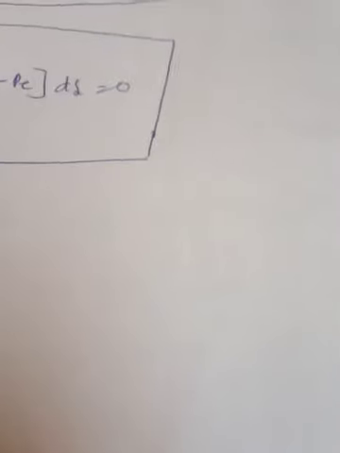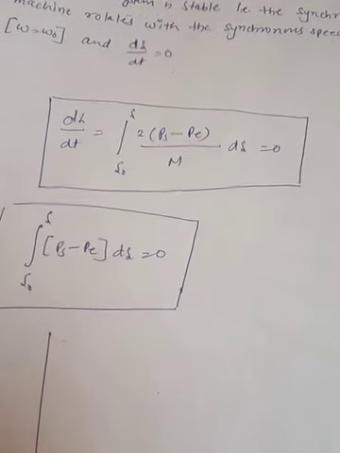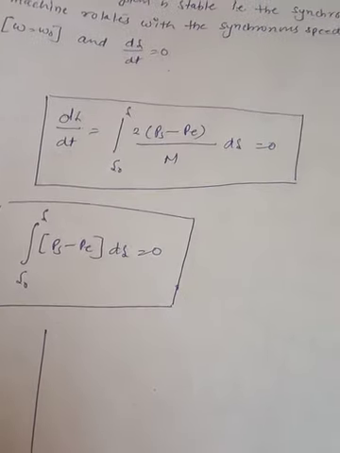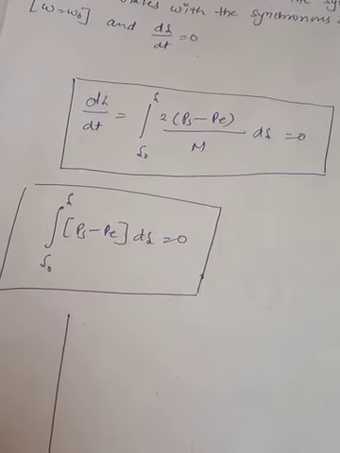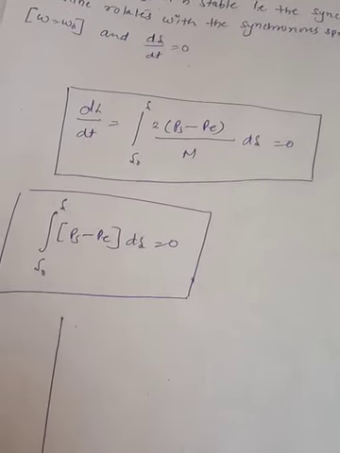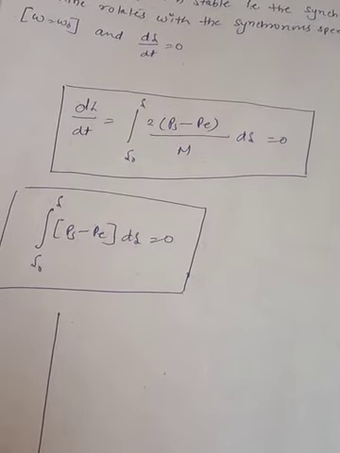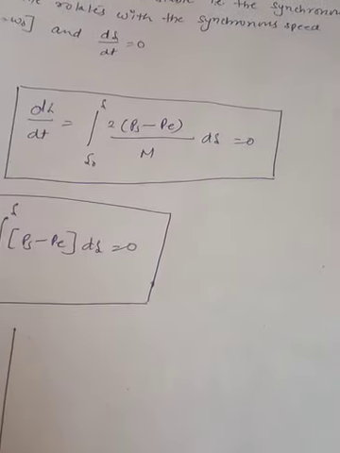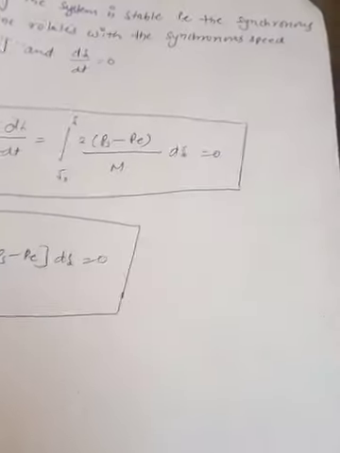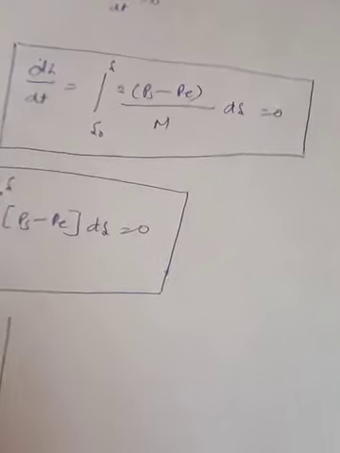Initially the system is stable, and the synchronous machine rotates with the synchronous speed omega 0. Under stable conditions, d delta upon dt is equal to 0. But during a transient disturbance, the speed will not be equal to omega 0 and d delta upon dt will not be equal to 0. However, if d delta upon dt becomes 0 again, the machine again rotates with the synchronous speed.